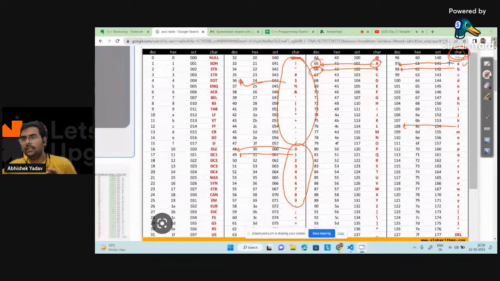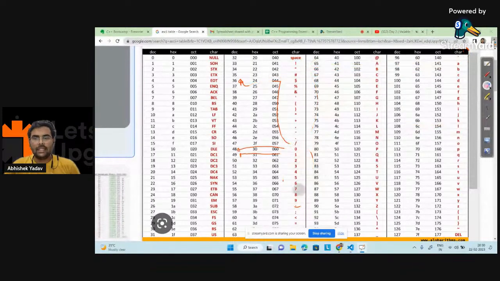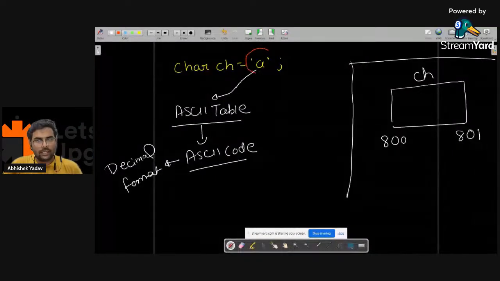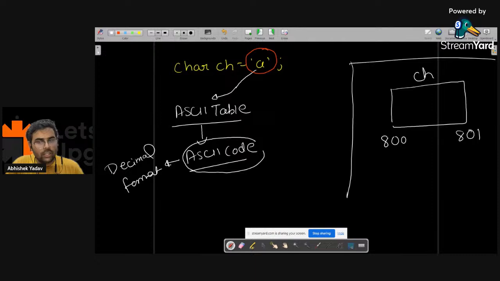Till this point, everyone is clear, right? What is the ASCII table and what is the ASCII code corresponding to each character. So here we have character A, and this character A will go into the ASCII table and fetch the corresponding ASCII code, and for A the ASCII code is 97. We got the decimal format data.